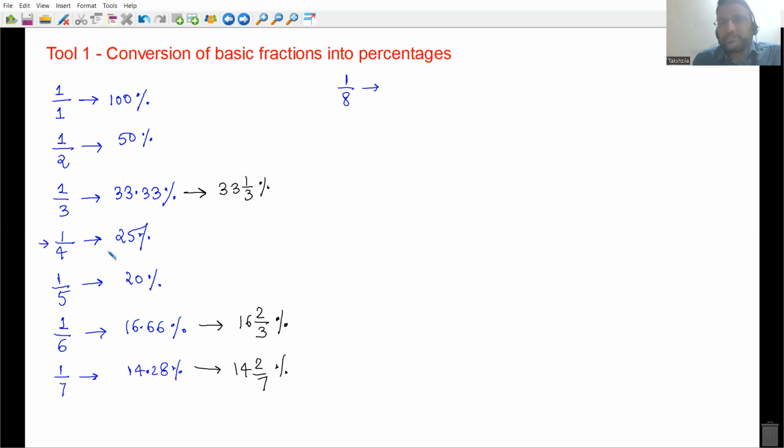If I divide both sides by 2, it is as good as multiplying both sides by 1 by 2. So if you divide 25 by 2 as well, it is 12.5. You can do it this way too, but somehow you have to remember that 1 by 8 is 12.5%, everyone.